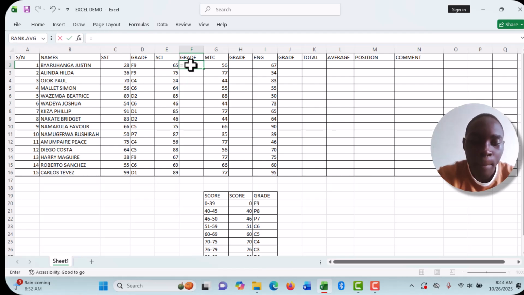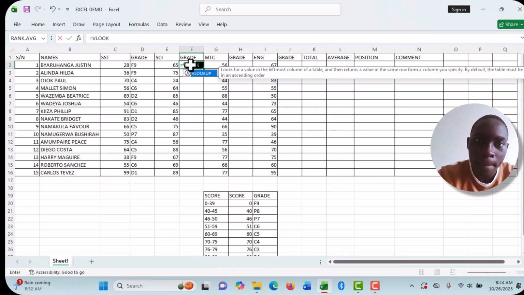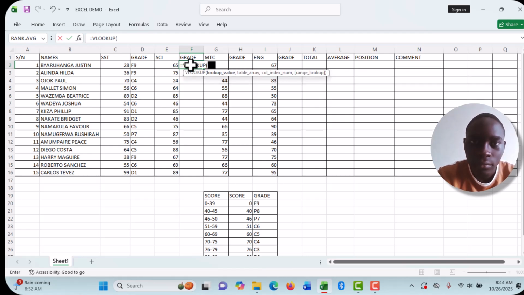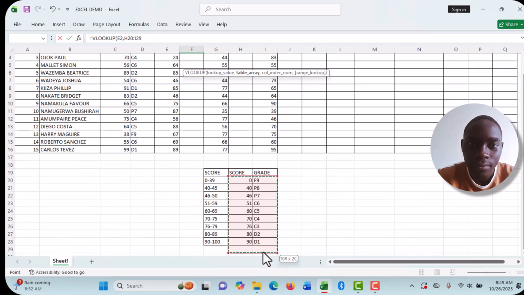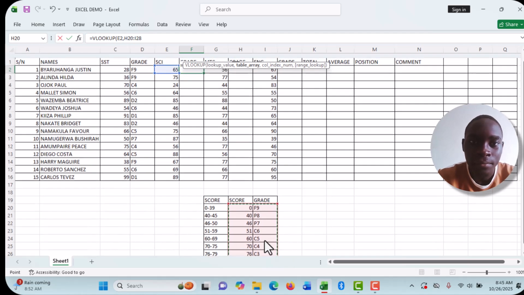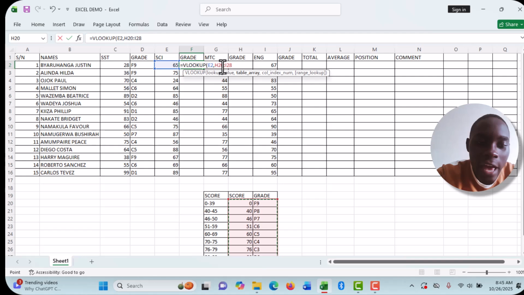Press the VLOOKUP. Open a bracket. Select the cell, the lookup value, that one. You press a comma. Come to your table array, and from there, come press F4 to insert the dollar signs. Press comma, put your column index 2, and then close the bracket.